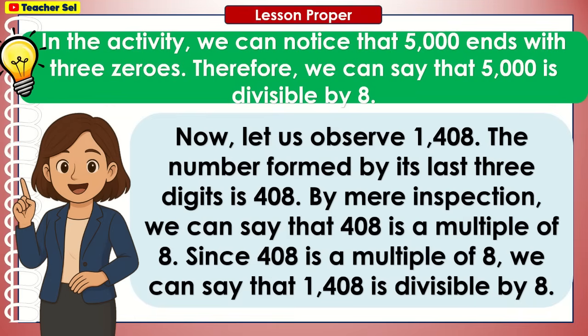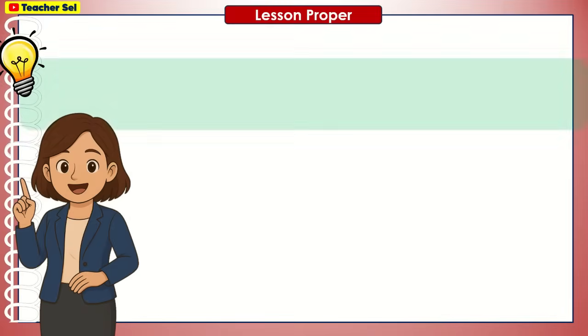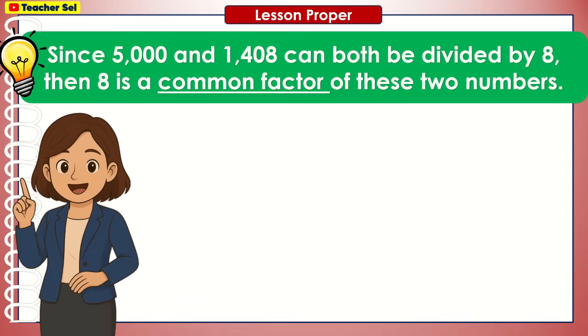By mere inspection, we can say that 408 is a multiple of 8. Since 408 is a multiple of 8, we can say that 1,408 is divisible by 8. Since 5,000 and 1,408 can both be divided by 8, then 8 is a common factor of these two numbers.